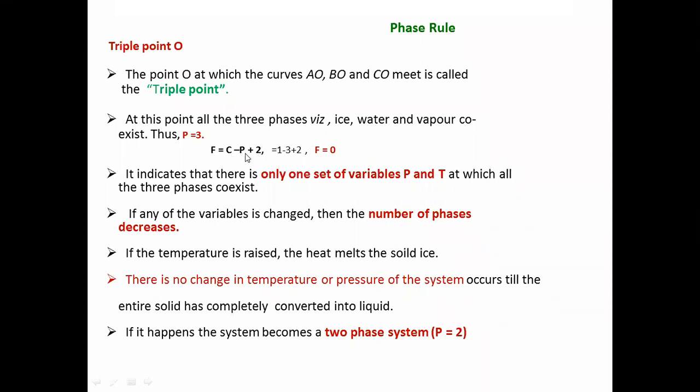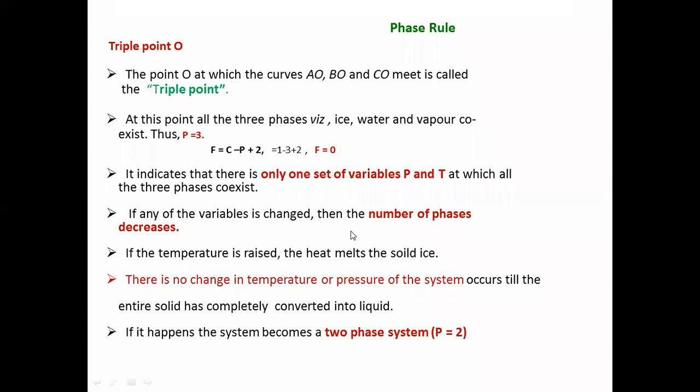Component 1, phase 3, 1 minus 3 plus 2, that is 0. F equals 0. It indicates that there is only one set of variables, pressure and temperature, at which all the three phases coexist. If any of the variables is changed, then the number of phases decreases.